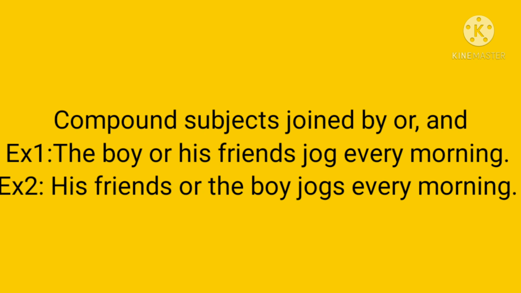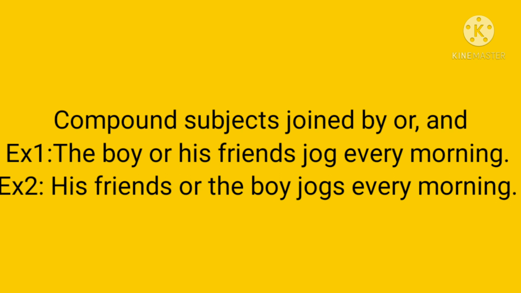Compound subjects joined by or, nor. When a sentence has two subjects, one of which is plural and the other is singular, joined by the conjunctions and or, the verb agrees with the subject that is closest to it.